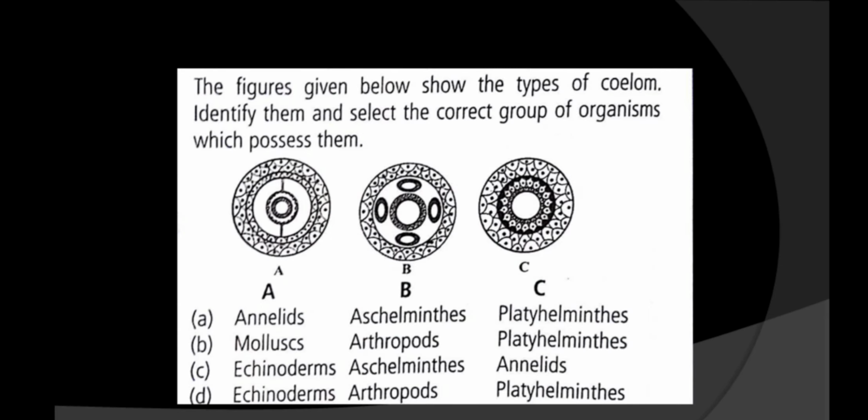Again the same figure is there. This one is in which no coelom is there, this one is of pseudocoelom and this one is of coelom. So these are acoelomate, pseudocoelomate and coelomate animals. Now you have to identify which one is correct. This is the acoelomate animal. Acoelomate is platyhelminthes and pseudocoelomate is Aschelminthes. Just learn this: platyhelminthes are acoelomate animals, whereas Aschelminthes are pseudocoelomate animals, and annelids are coelomate. So option A is right. A is annelids, B is Aschelminthes, C is platyhelminthes.